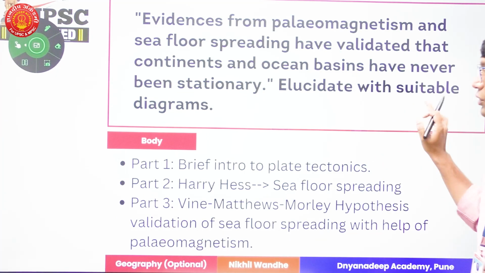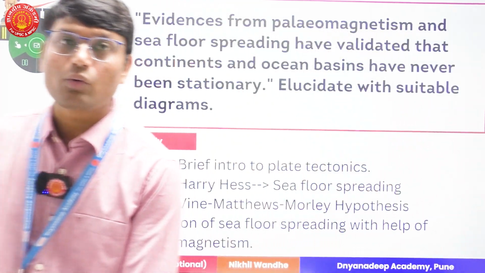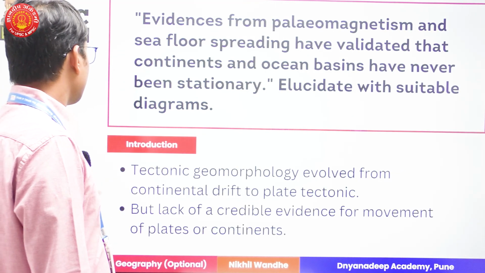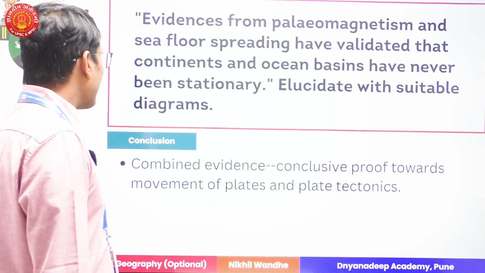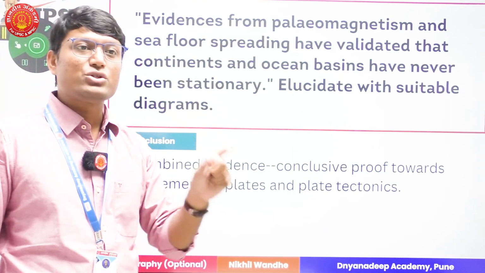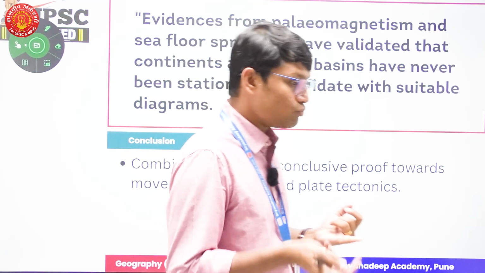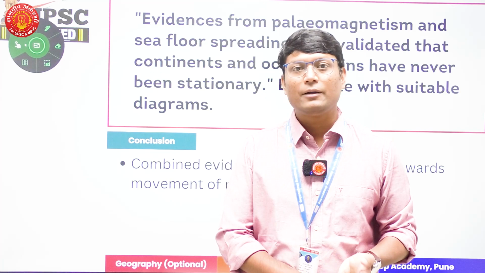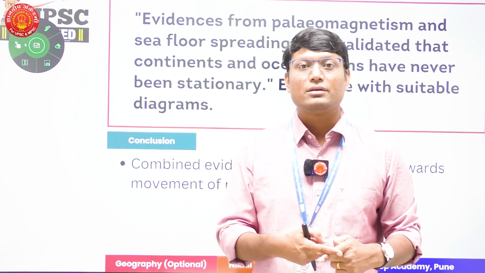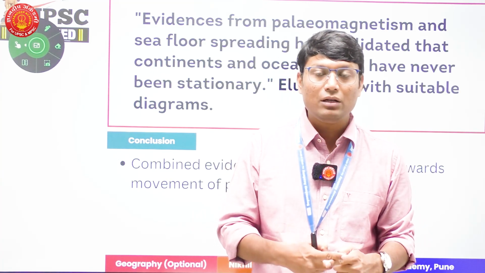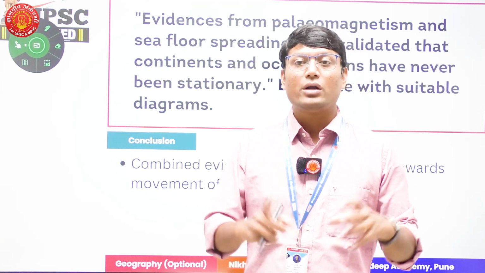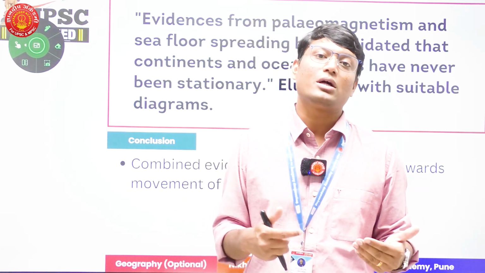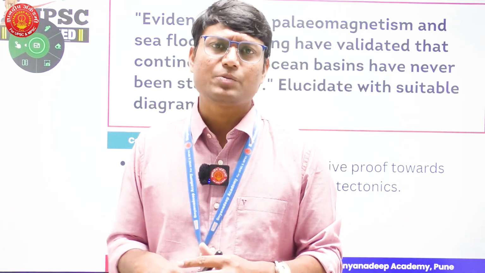So that is how you are supposed to address this particular question, which was fairly a static question. A good score can be achieved in this question, provided you mention all the details. Here what was most important, because everyone knows what seafloor spreading and paleomagnetism are, right? What will add value to your answer? Writing names of the people, writing the work of the people, and how all this process went on. That is going to add value to your answer. So that was expected in this particular question.